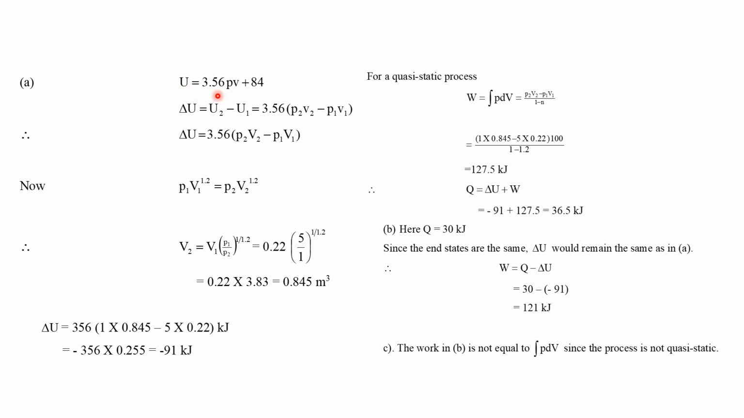This is given: U is equal to 3.56 PV plus 84. Delta U, that is U2 minus U1, is 3.56 P2 V2 minus P1 V1. Therefore delta U is equal to 3.56 (P2 V2 minus P1 V1). I have written that.